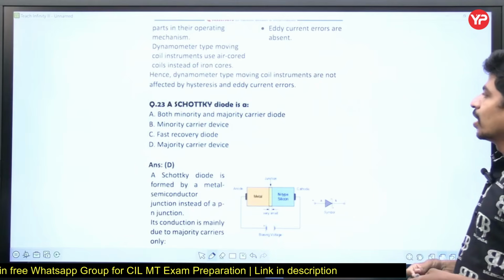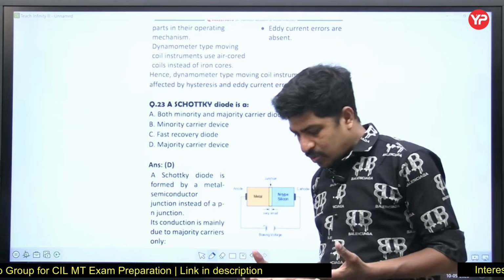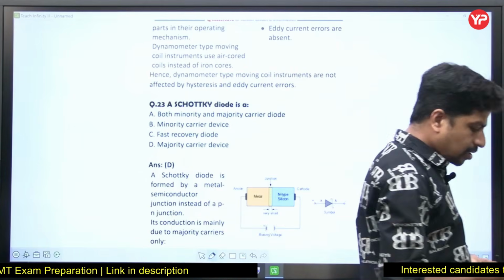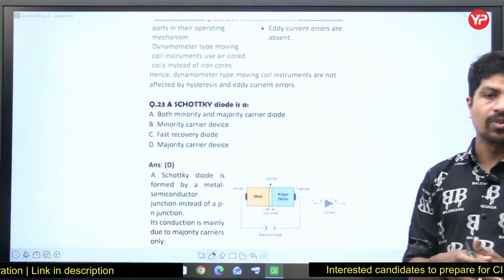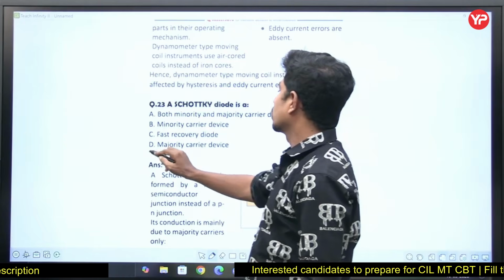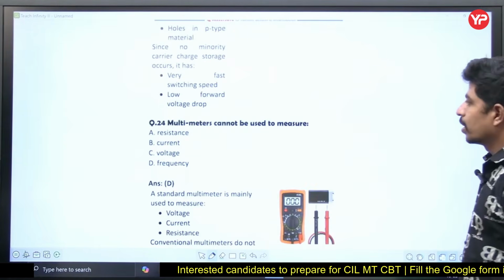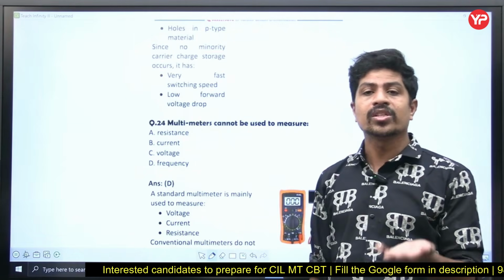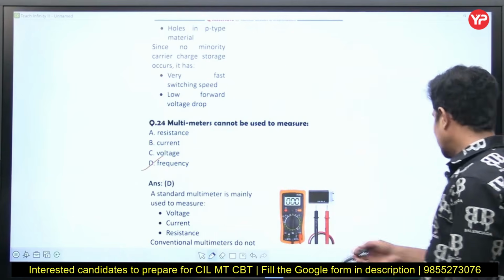Direct question: Schottky diode is a... There are different types of electronic devices in which minority carriers or majority carriers are there. In some, both minority and majority carriers contribute to conduction, but in a Schottky diode, conduction is mainly because of majority carriers. Yes, it's a majority carrier device. Next, multimeters cannot be used for measuring... A multimeter can measure voltage, current, and resistance, but not frequency. Frequency cannot be measured by multimeters.